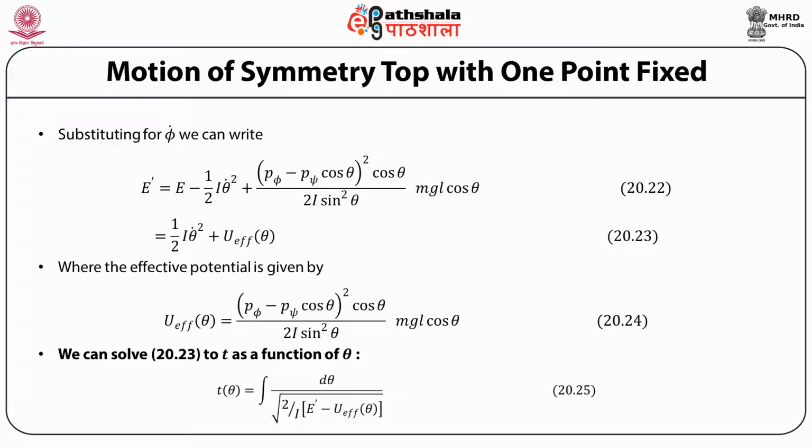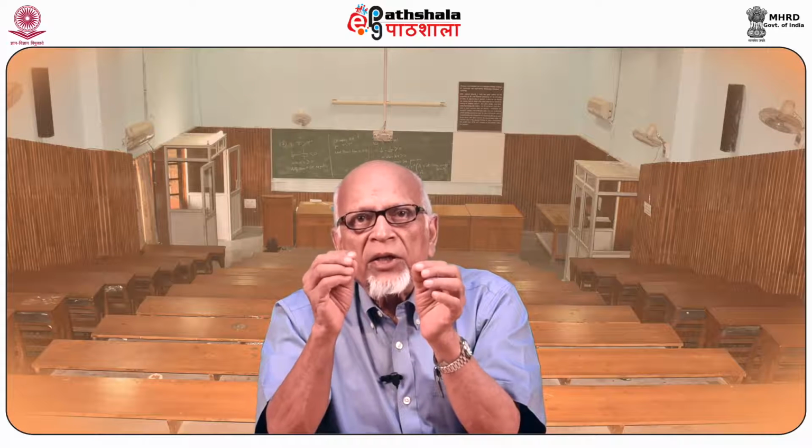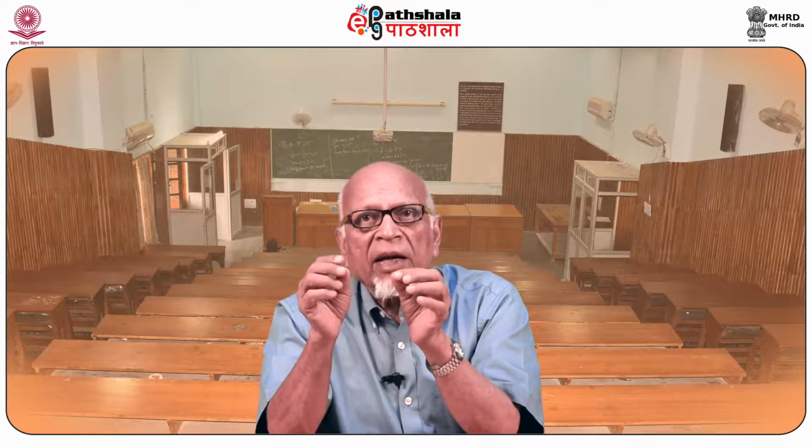So we have t as a function of theta given by the integral of d theta divided by the square root of 2 by I times (E prime minus U effective theta). Since the Euler angles theta, phi and psi specify the orientation of the top, theta, phi and psi as functions of t give the complete solution of the problem.